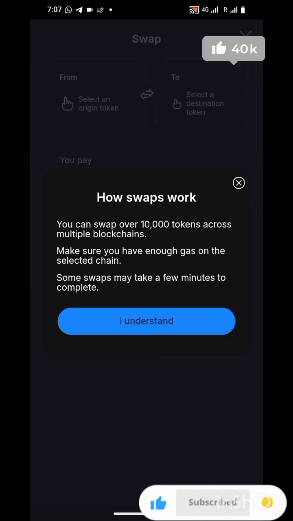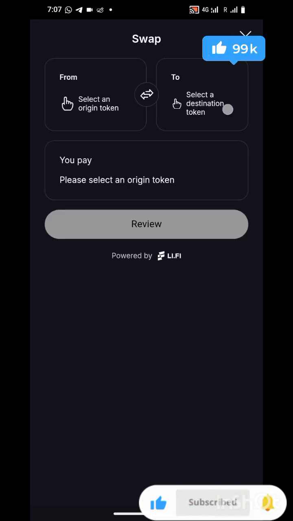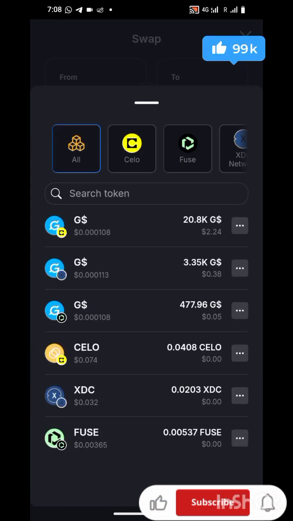How swap works: you can swap over 10,000 tokens across multiple blockchains. Make sure you have enough gas on the selected chain. Some swaps may take a few minutes to complete. So you click on I understand. I'm not actually swapping, but I'll show you guys how you can swap and withdraw. I'm not actually withdrawing because I don't want to withdraw yet. So I'll just show you guys how you can do it, if you guys do understand. So you now select from.